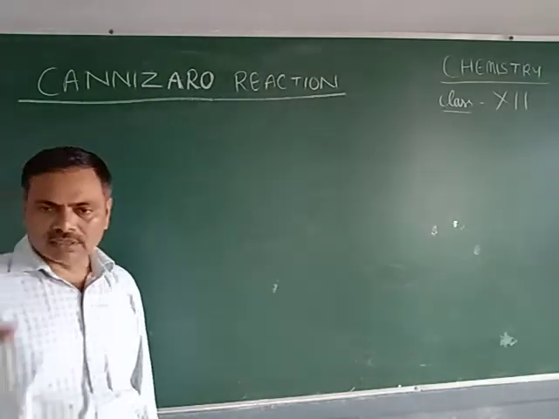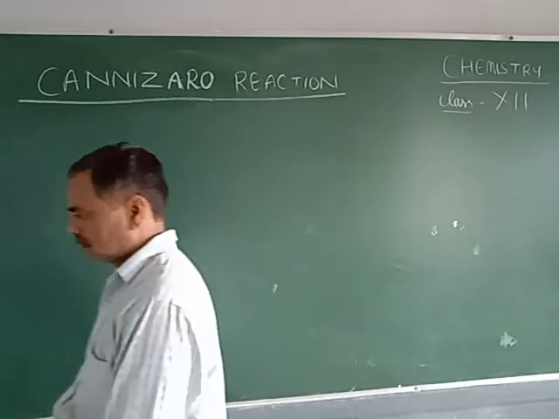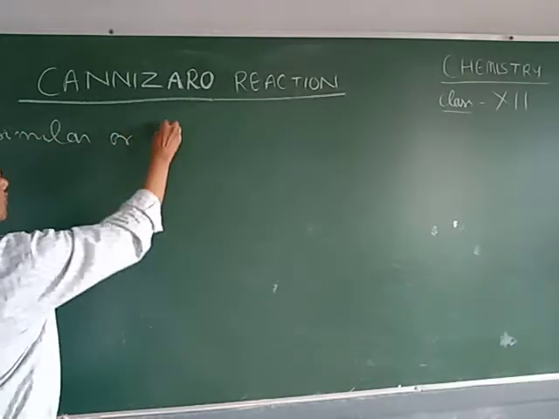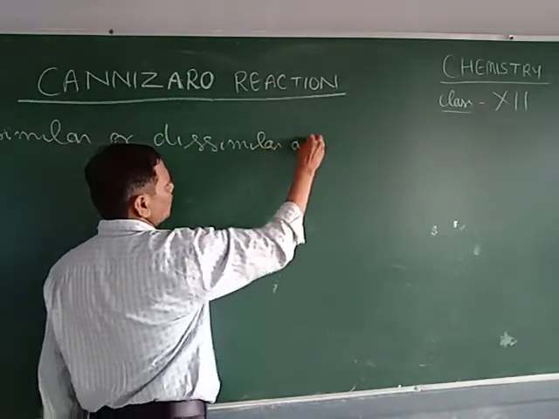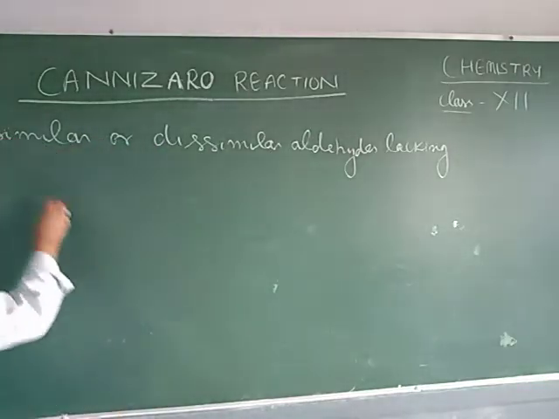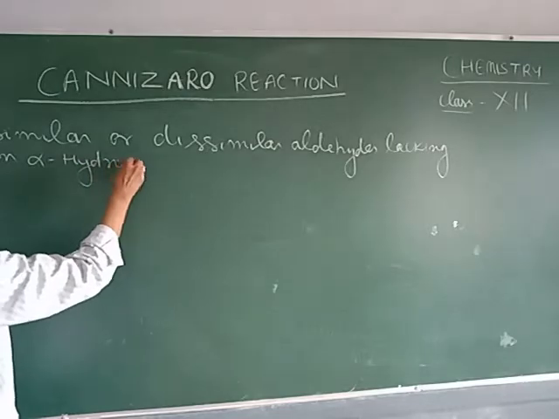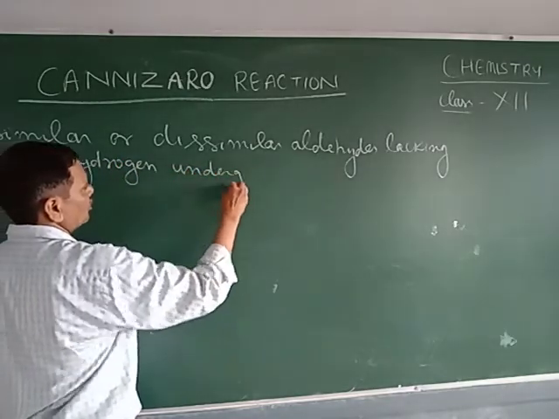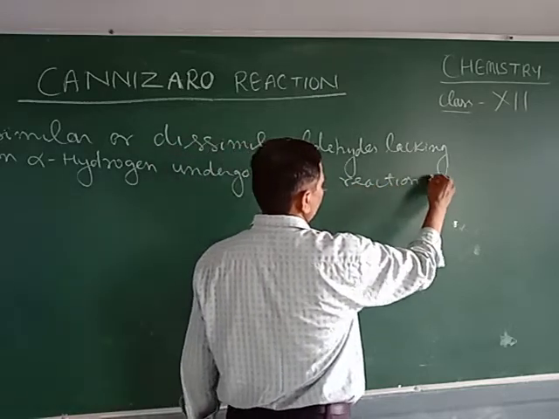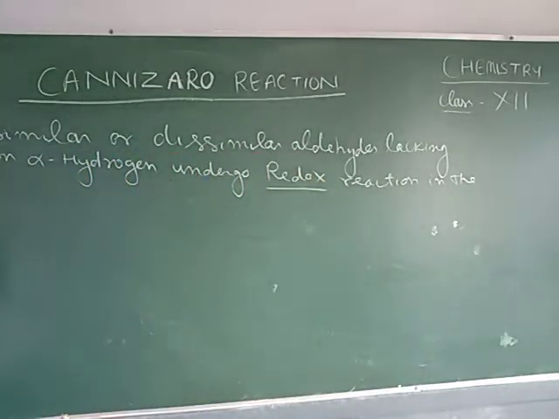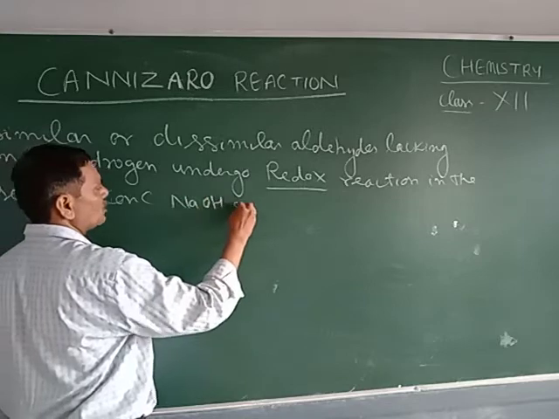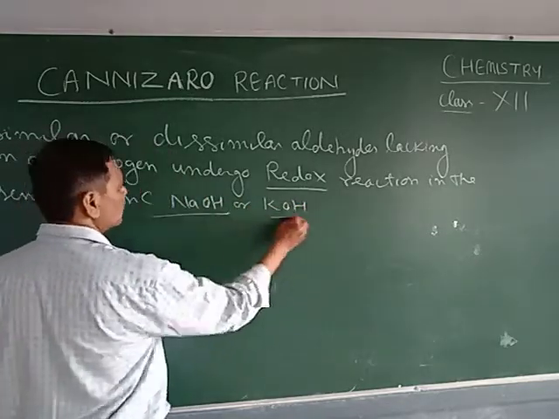Write down: two similar or dissimilar aldehydes lacking in alpha hydrogens undergo, it is a very important word, undergo redox reaction in the presence of concentrated NaOH or KOH, caustic soda, caustic potash.